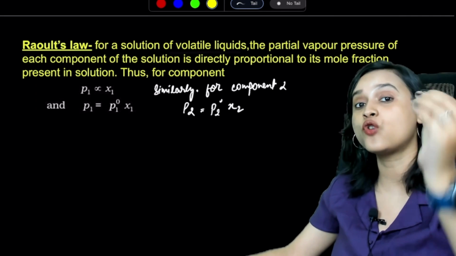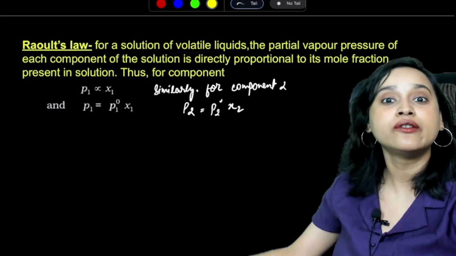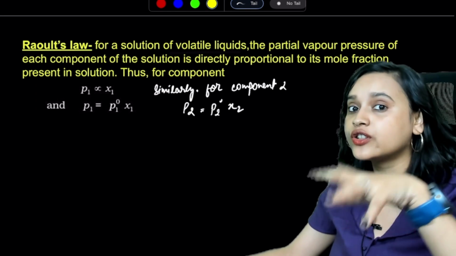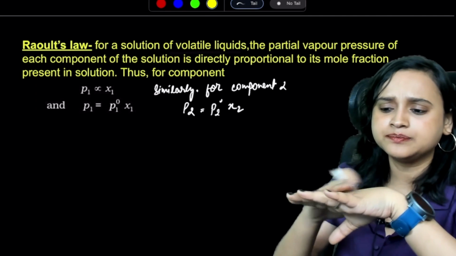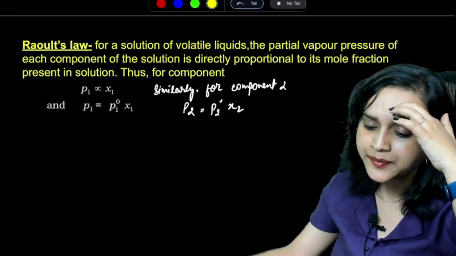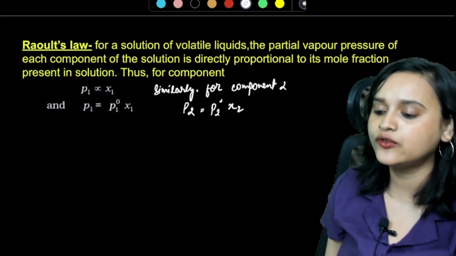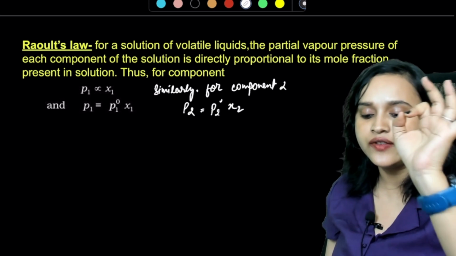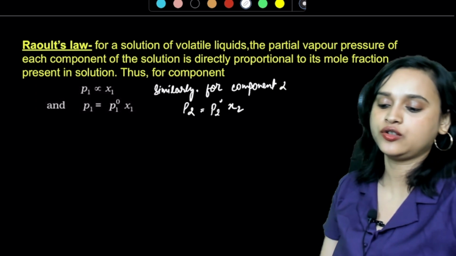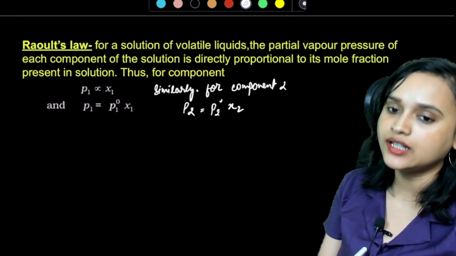Basically, liquids are volatile. Water is going to evaporate. Alcohol is going to evaporate. Dettol, Savlon, and the sanitizers that we used to use, all of these are going to evaporate, right? So for a solution of volatile liquids, the partial vapor pressure of each component of the solution is going to be directly proportional to its mole fraction present in solution.